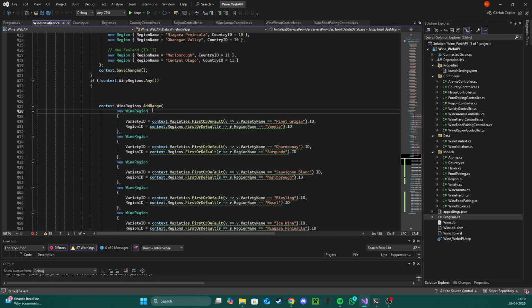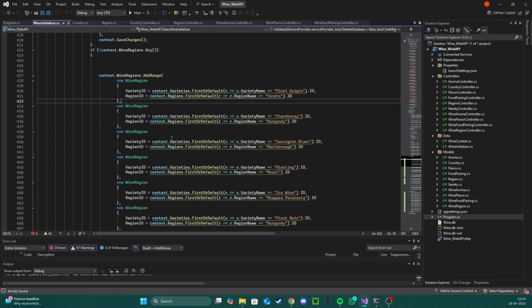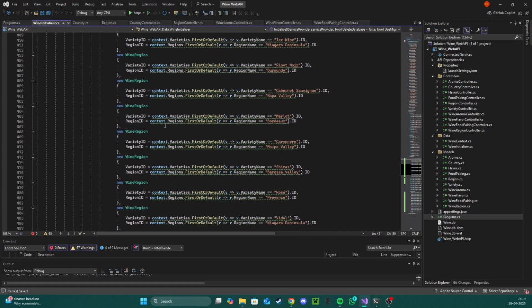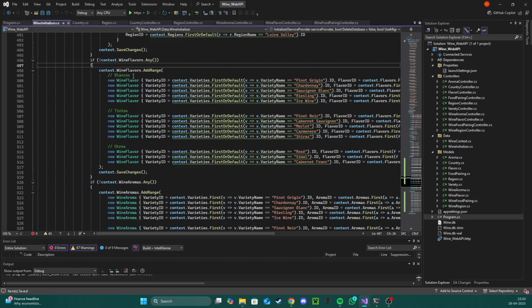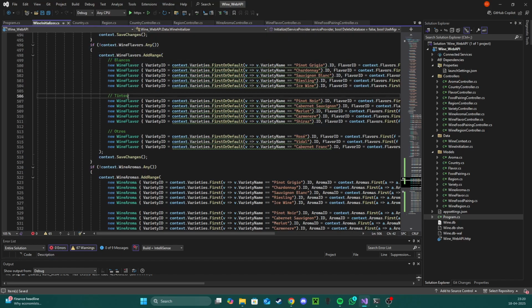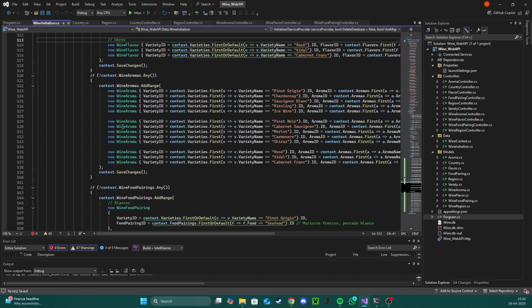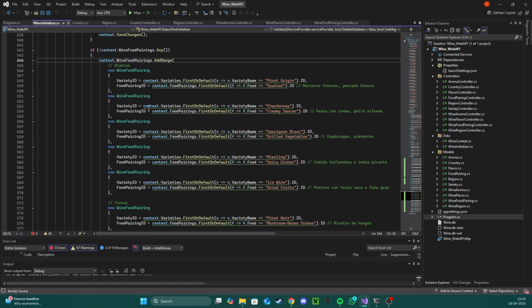And then I made some intermediate tables so you can see it better. I'll show you in the API, but you can see it in another table and not exactly from the same controller. All these matches are so you can have one variety that could be made in more than one region, even in more than one country. So here I put this wine region table, then one flavor table. This is white, red, and others, written here in Spanish. Then wine aromas and wine food pairings.